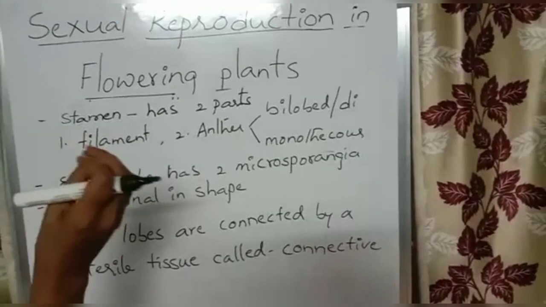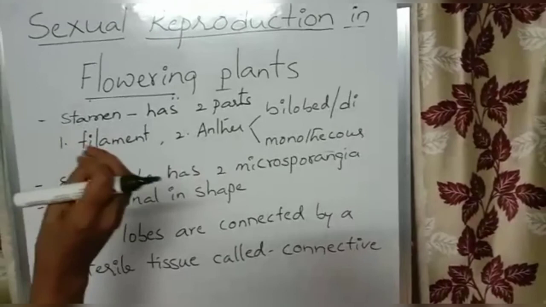Next, plants with free stamens. See here, in the hibiscus example, the stamens are in a single bundle, monadelphous, and monothecous. All these stamens are united to form a single bundle, but not free stamens.